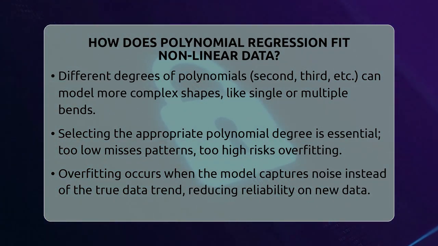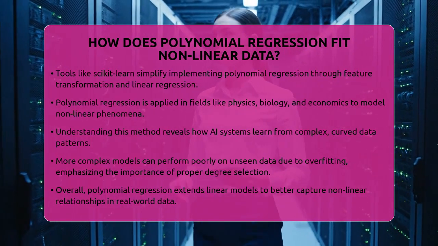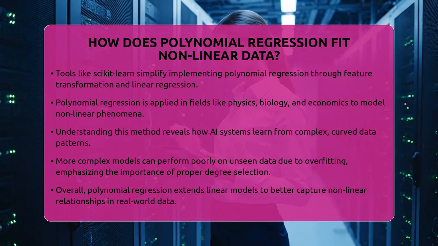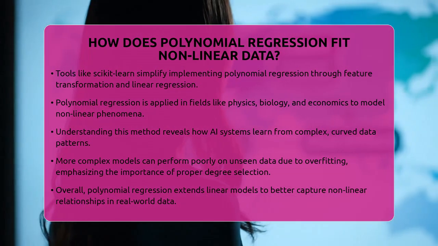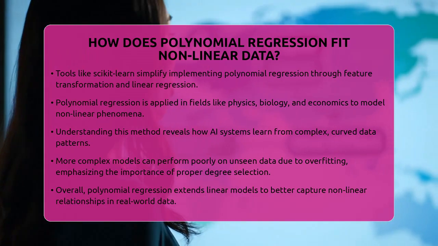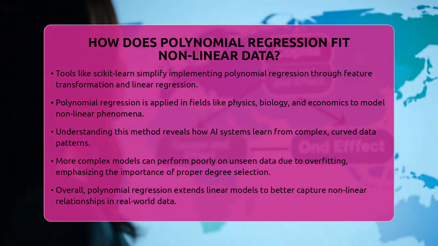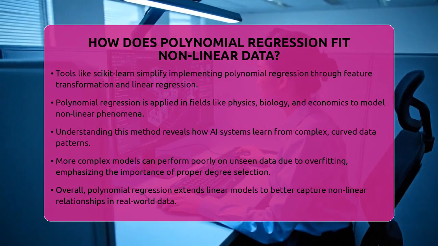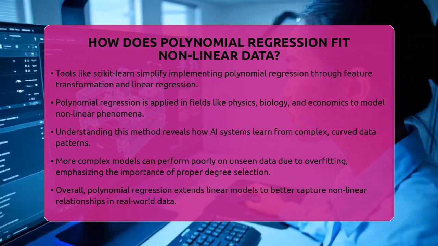Understanding how polynomial regression fits nonlinear data also helps us see how AI systems learn from complex patterns. But it's important to remember that more complex models can sometimes be less reliable on new data. Overfitting can make the model perform well on training data but poorly on unseen data. That's why choosing the right degree and understanding the data are key.